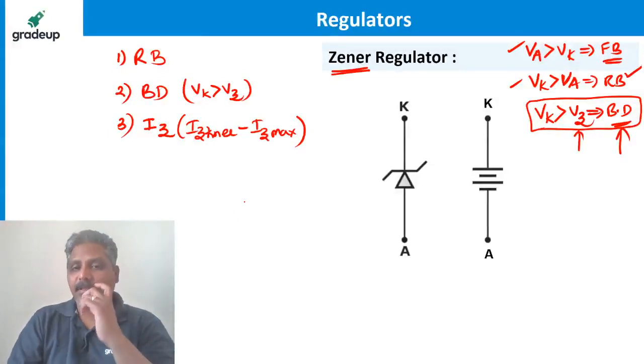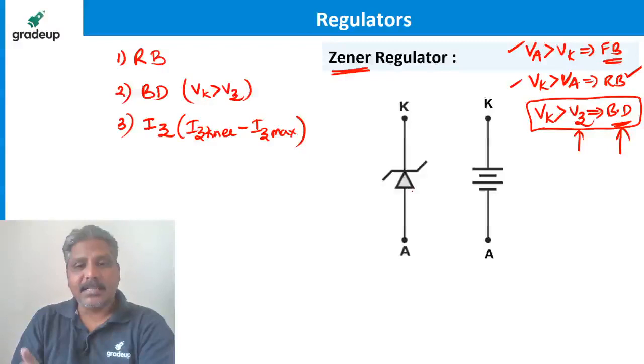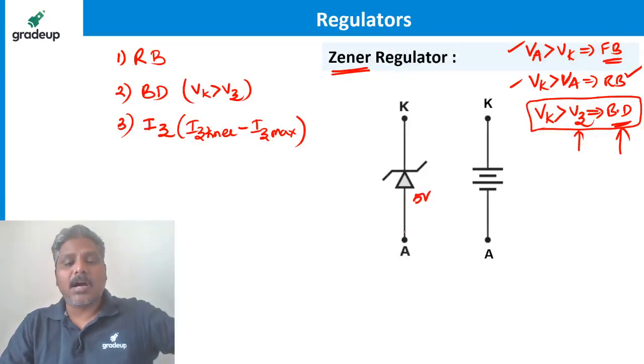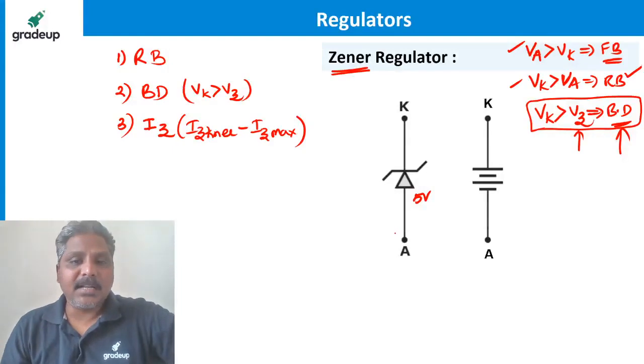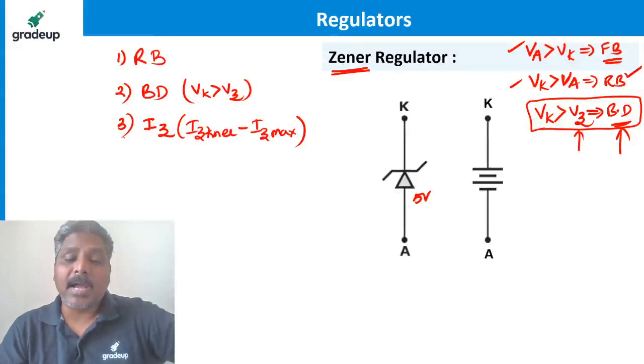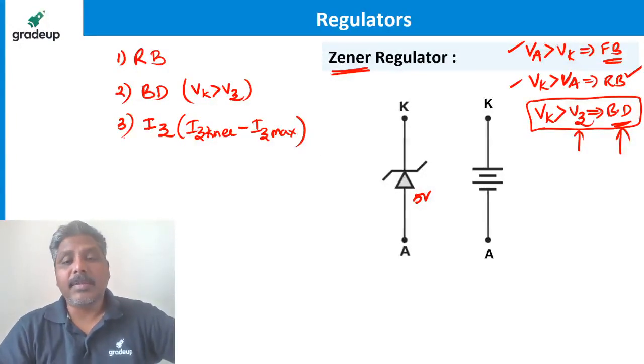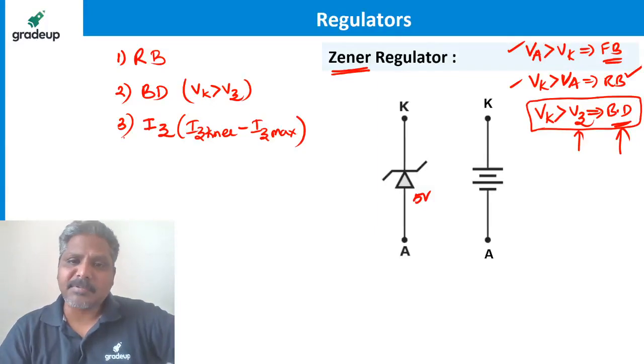For example, if I have a Zener diode with me whose breakdown voltage is equal to 5 volts, how would I know? When I buy a Zener diode, definitely I will know the breakdown voltage. That is defined by the manufacturer. We are not defining how much is the VZ. The manufacturer will define it based on the dopings taken and the type of material taken.